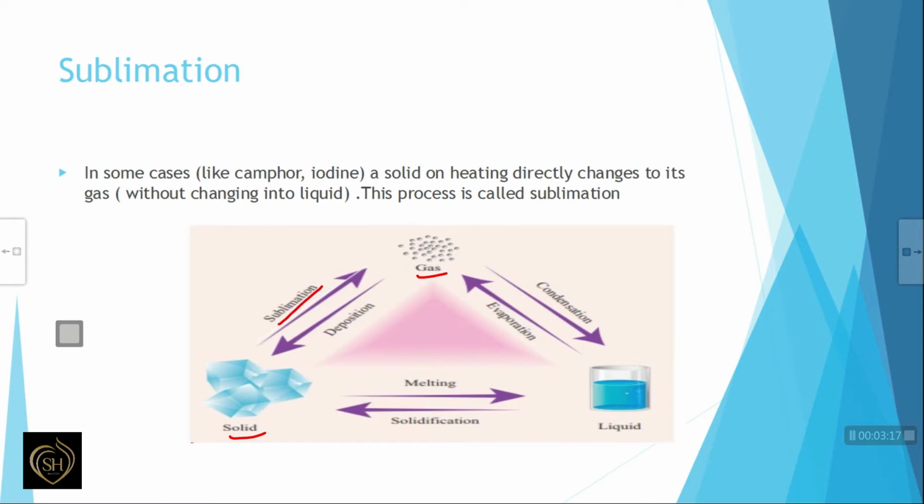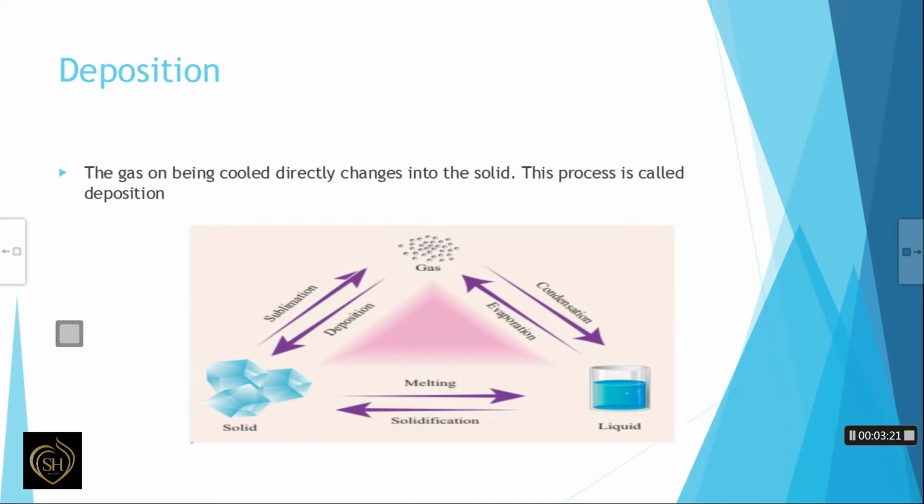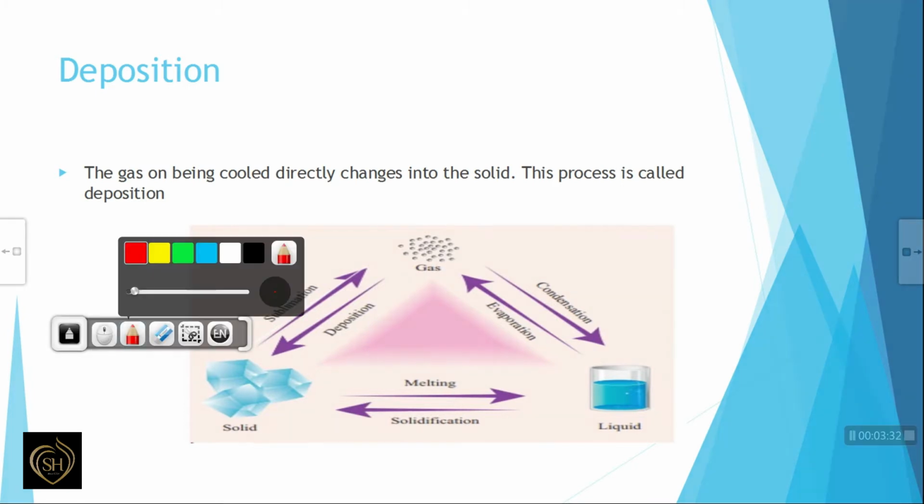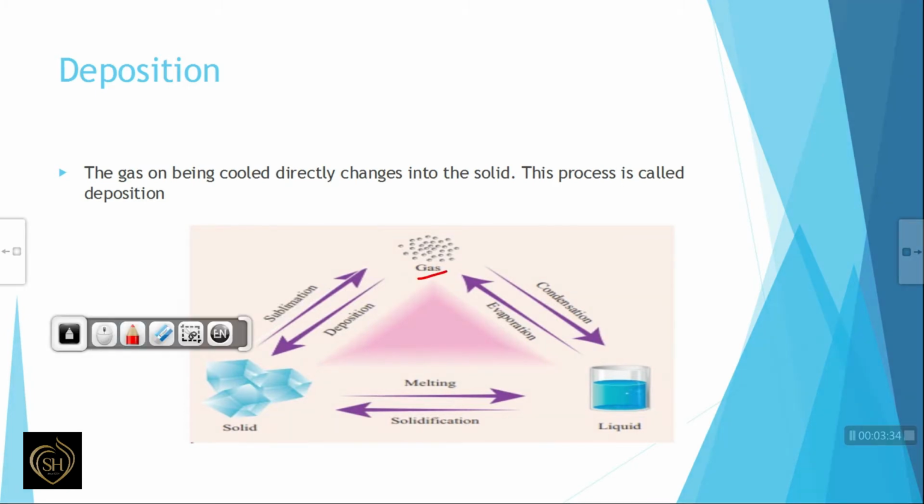That process is known as sublimation. In the reverse process, the gas on being cooled directly changes into the solid. That process is known as deposition.